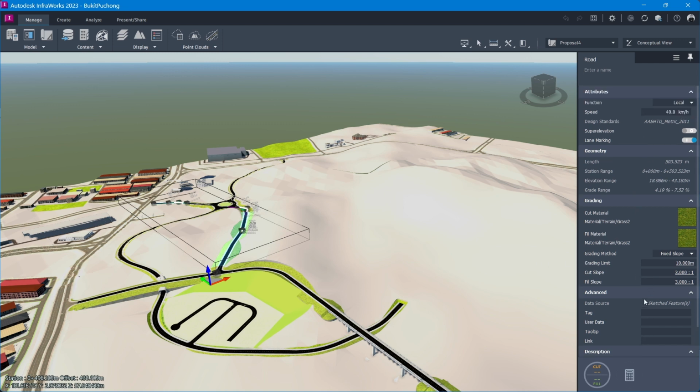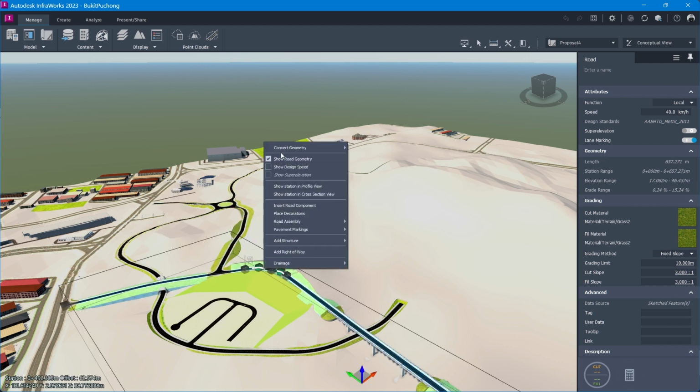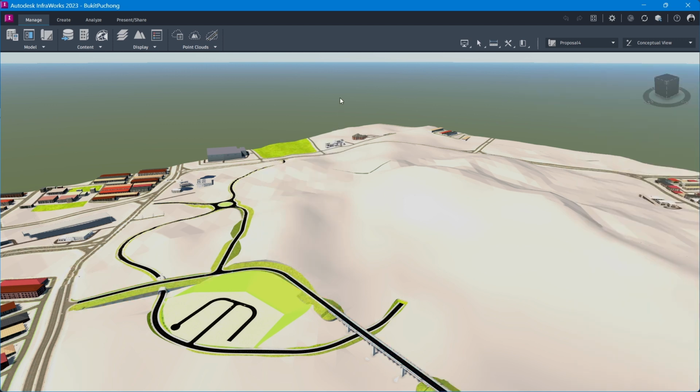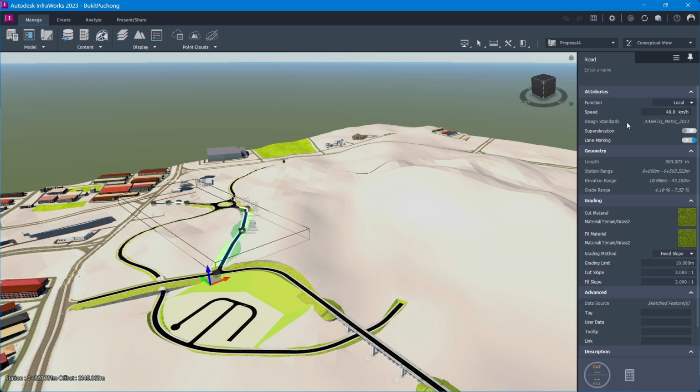Let me see what is the number of this one. Is that station profile, or is it not here? Okay, anyway, it's not there.